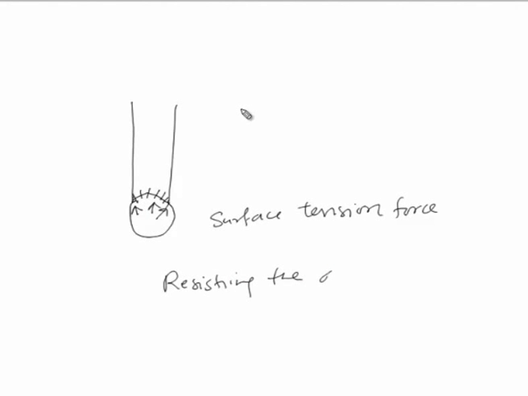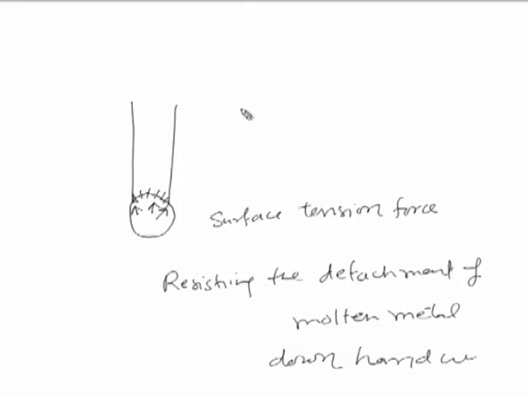This is the area through which the molten metal drop is in contact with the electrode surface, and because of the surface tension forces, these forces will be tending to hold the molten metal drop with the electrode tip itself, and thereby resisting the detachment of the molten metal, and this resistance is mainly experienced in case of the down hand welding position.